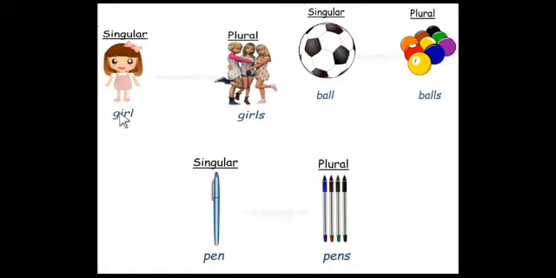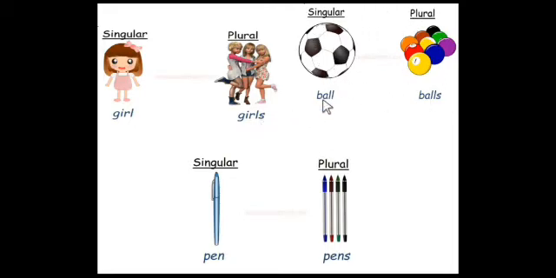We say girl. So when we see more than one girl, we say girls. So we add S after the noun girl, so it becomes girls. So we are seeing here three girls, correct? So we say girls. Girl is in singular, girls are in plural. Did you understand? So in the next picture,